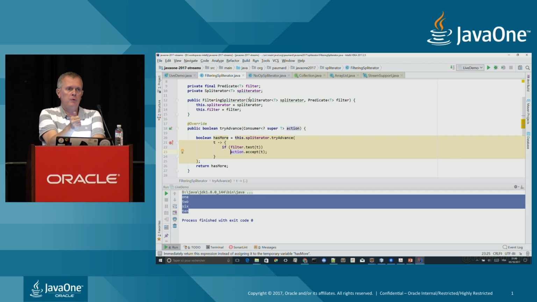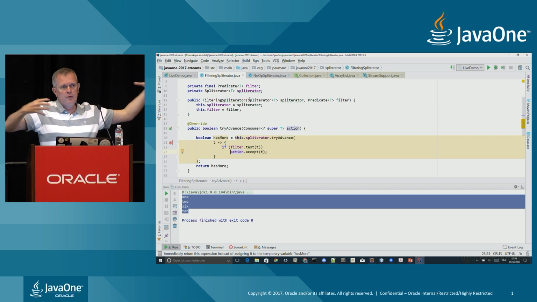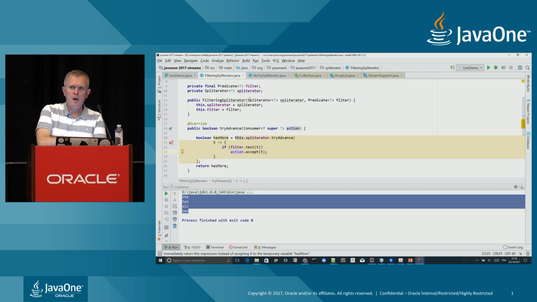The first one, the most obvious one, is the sorted example. To sort a set of objects, you need to see them all. You cannot begin to produce objects until you have seen all the objects produced by that stream. So this accept method will keep answering true without producing anything. And once the upstream is completely consumed, then the sorting will occur, and then the transmission of the objects will be done.